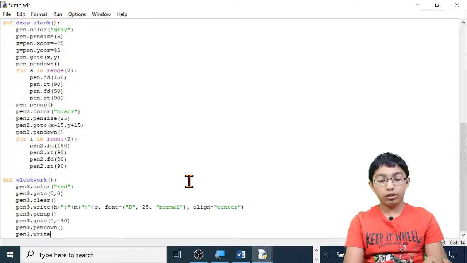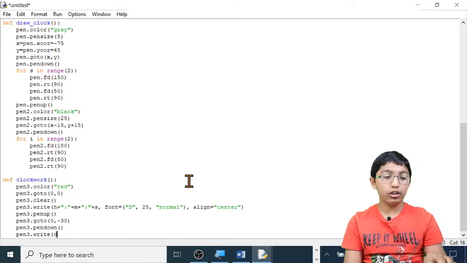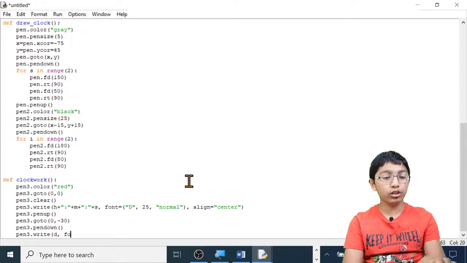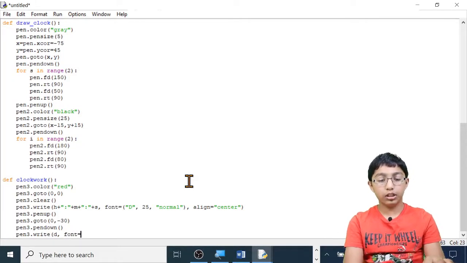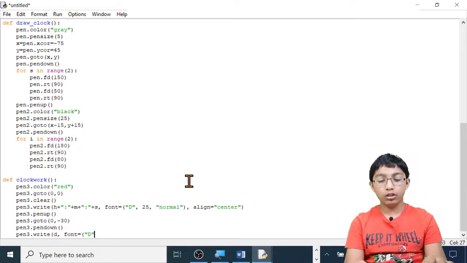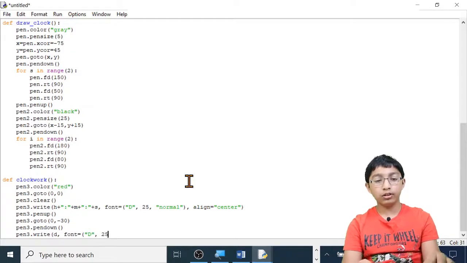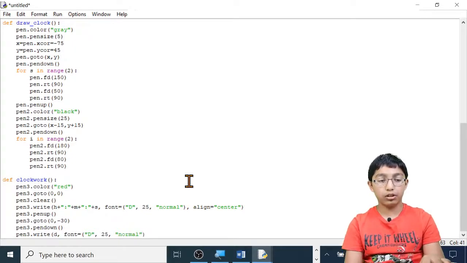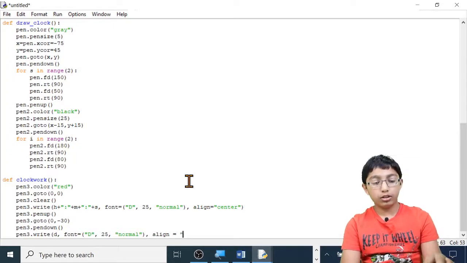Pen3.write, open brackets, D. This stands for day. This is going to be a variable, comma, space, font equals, open brackets, I'm going to keep it the same, D, close quotation marks, comma, space, 25, comma, space, open quotation marks, normal, close quotation marks, and close brackets, comma, space, align equals, I'm going to keep it center, open quotation marks, center, close quotation marks, and close brackets.